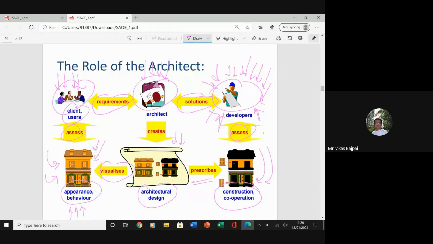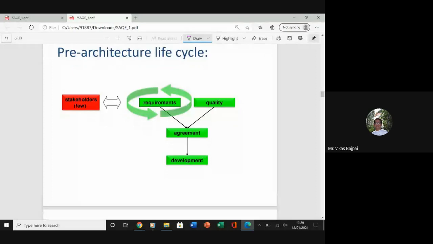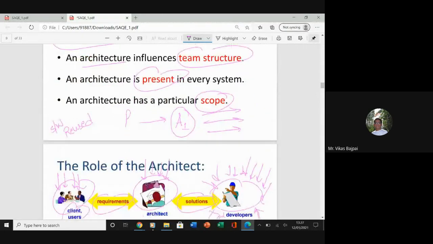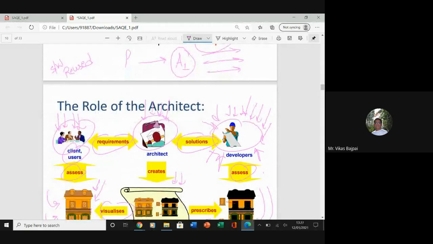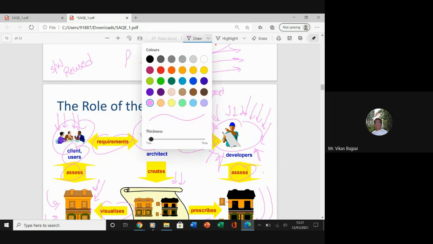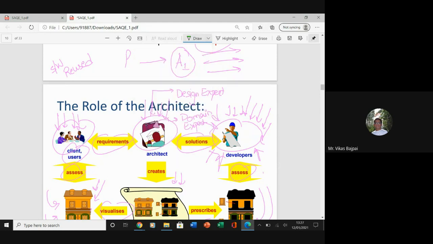And this software architect will be a design expert, will be a domain expert, and will be a technology expert as well.